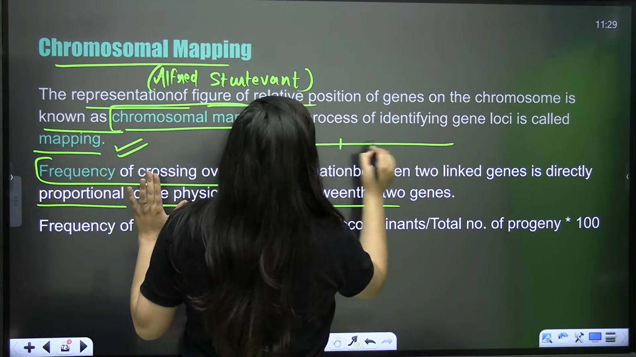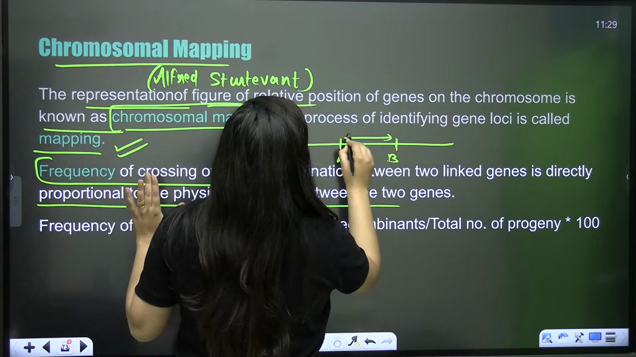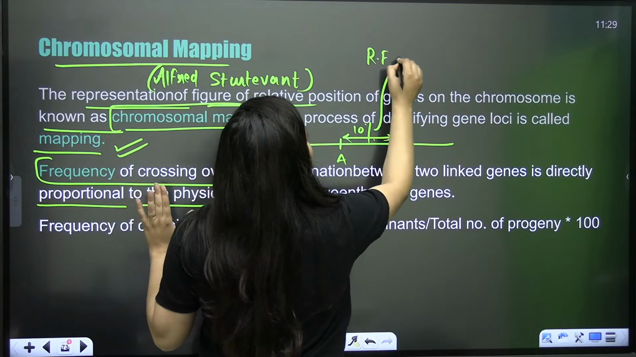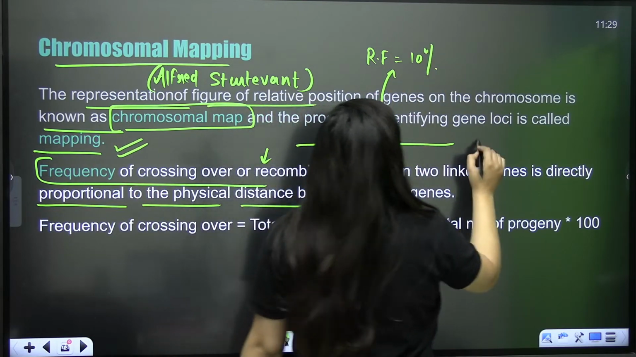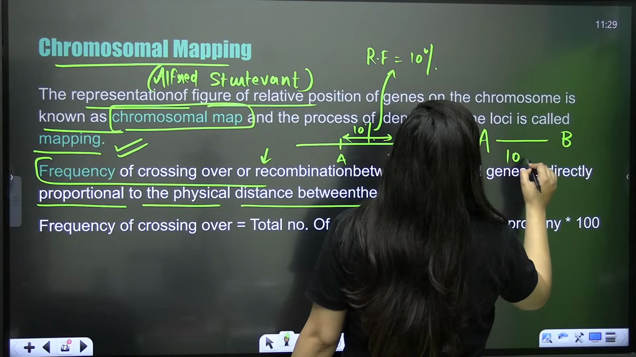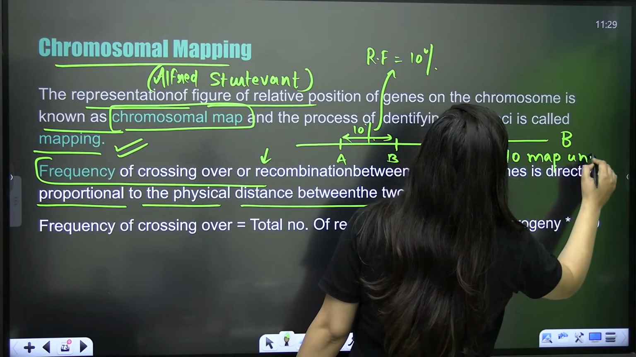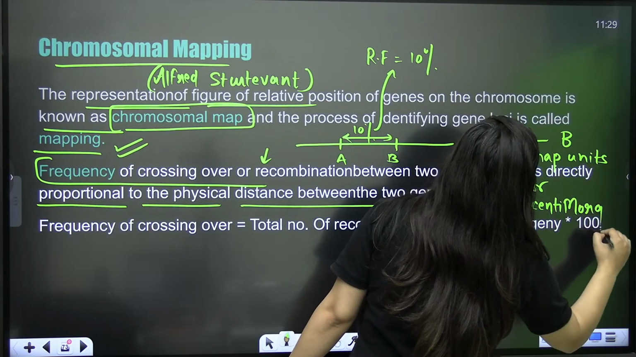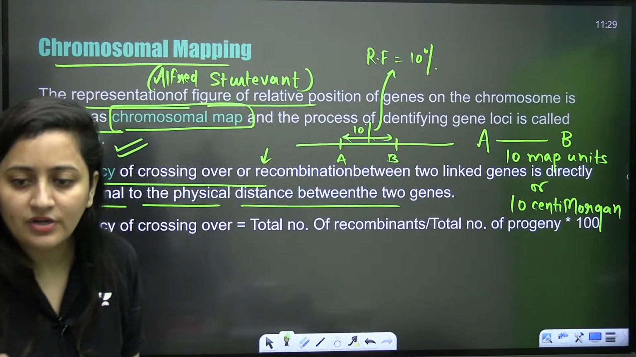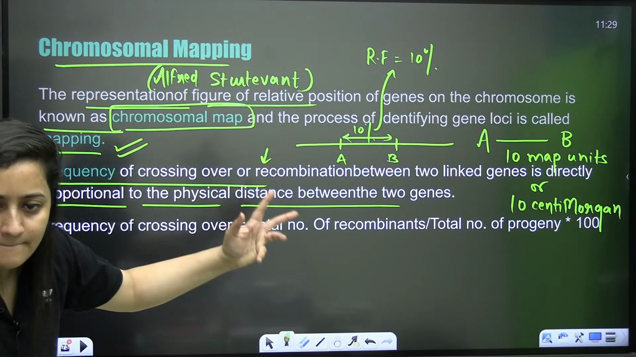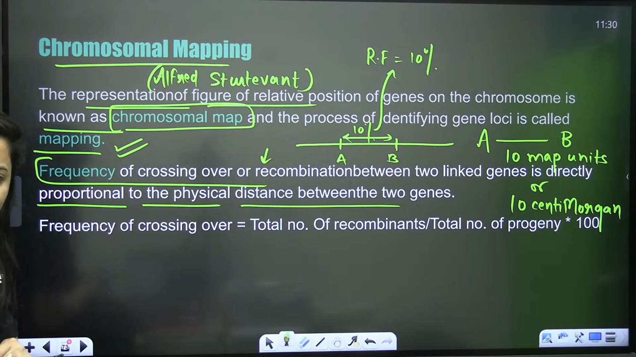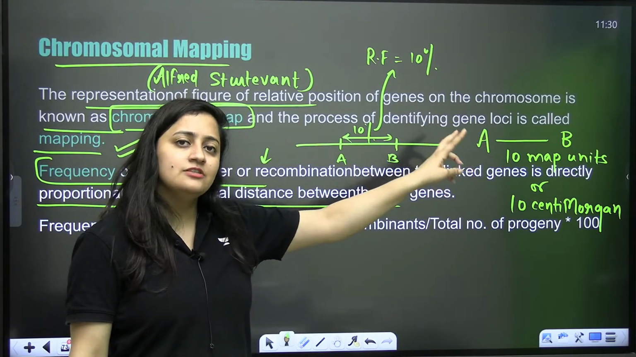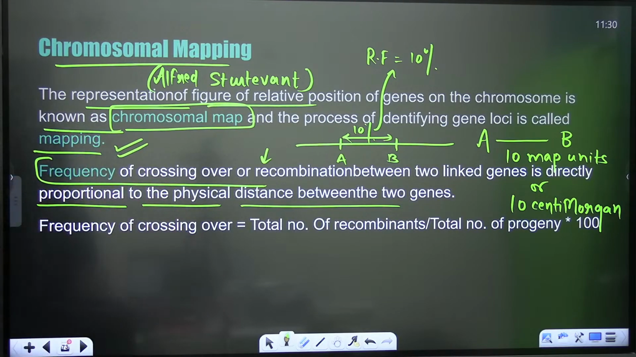Let's say here you have two genes A and B. In between these two genes, the recombination frequency is 10%. So how will I say the distance? I will say the distance between A and B is also 10 map units. You can also use the word 10 map units or 10 centimorgan. These are the units that we are going to use. So a recombination frequency of 10% means two genes have a distance of 10 map units or 10 centimorgans. Clear?